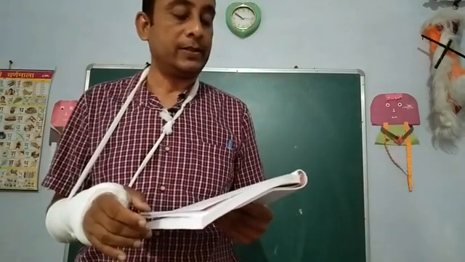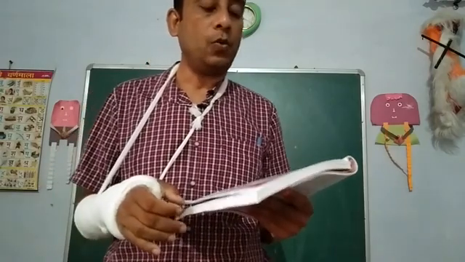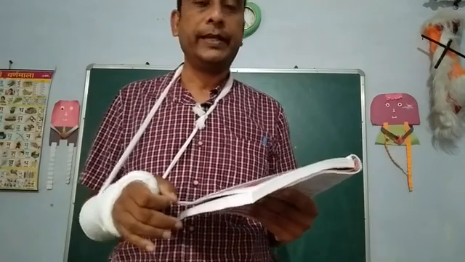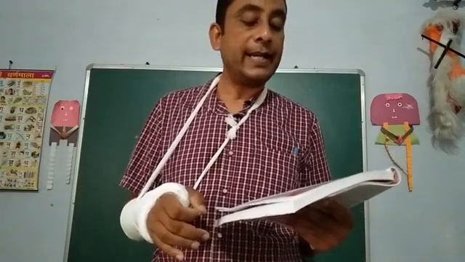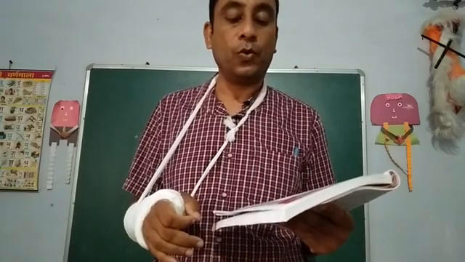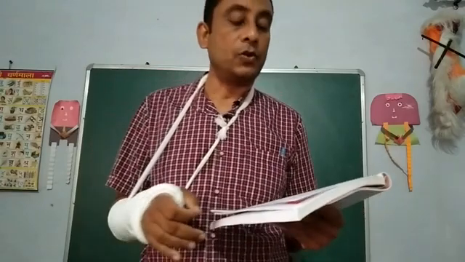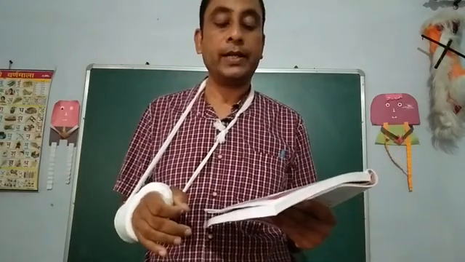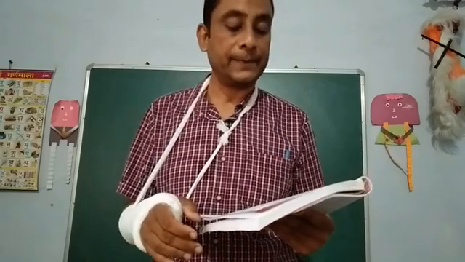Now seventh one: he will be set free only when they get orders from the High Court. Here you have to begin the sentence with "on." On getting orders from the High Court, he will be set free. So, on getting orders from the High Court, he will be set free. This will be the sentence.